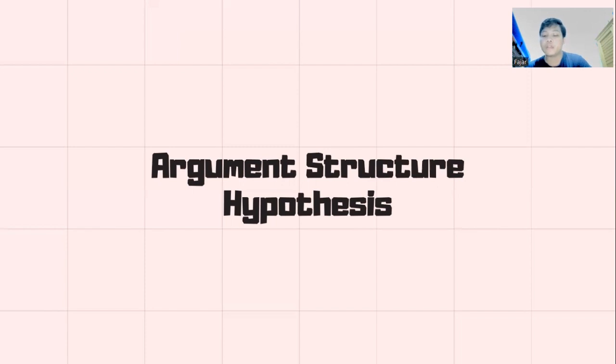For example, in the sentence, the boy kicked the ball, the verb kick requires two arguments, a subject, the boy, and an object, the ball. The argument structure hypothesis proposes that the parser first identifies the argument structure of the verb kick, and then uses this information to assign the roles of subject and object to the appropriate words in the sentence. The argument structure hypothesis has been supported by a variety of experimental findings, such as studies that have shown that the processing of a verb and its arguments is influenced by their argument structure.